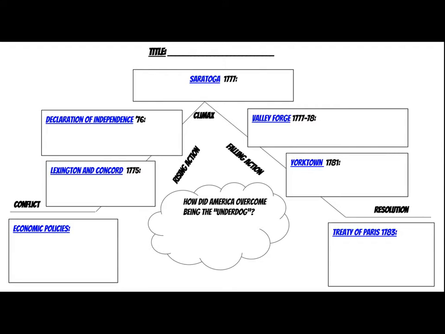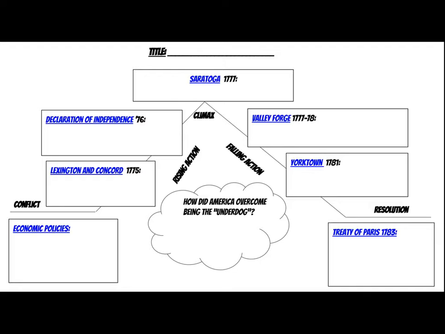So as a result of all these economic policies, which we see there on the far left of this diagram, the colonists decide finally that enough is enough. We'd like to go ahead and try to claim our independence from England, and so starts the American Revolution.